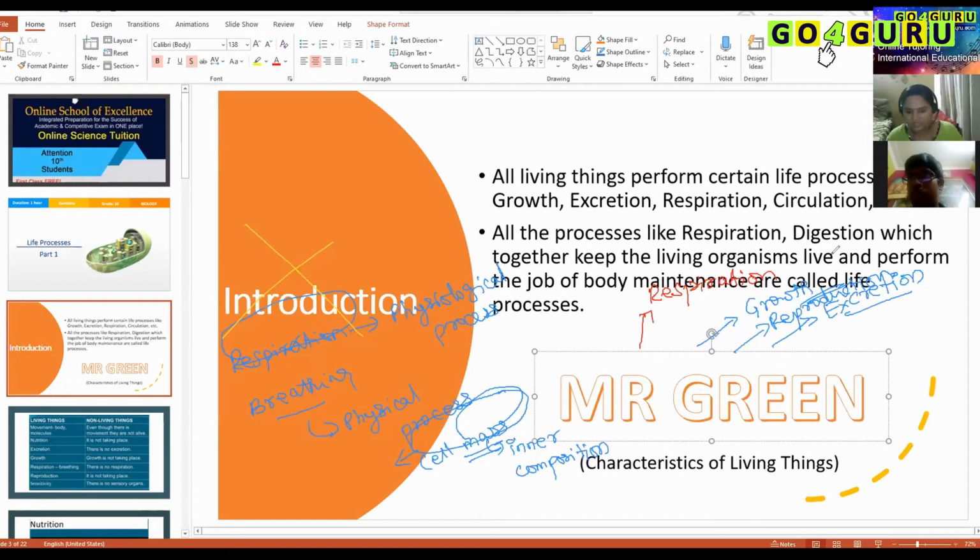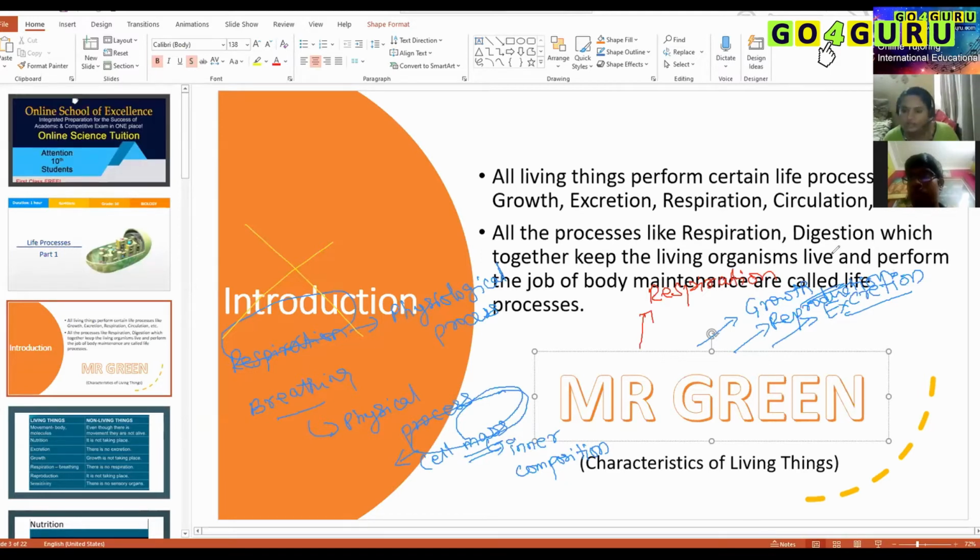So what are the liquid wastes that we are sending out of our body? One is urine. Sweat. Perfect. Sebum. Excellent. I really like the session because you guys are so interactive. So excretion includes liquid waste, and this liquid waste includes urine formation, sweat formation and sebum.